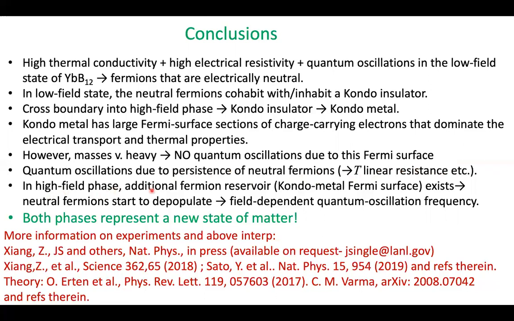And in the high field phase, the additional fermion reservoir, the Kondo-metal Fermi surface, exists, and the neutral fermions start to depopulate. We get a field-dependent quantum oscillation frequency. And because of scattering between these, we can see these oscillations due to the neutral fermions in the conductivity of this high field Kondo-metal state. Now, I have to say that both of these phases, the low field state, the Kondo insulator cohabiting with these neutral fermions, and this high field state, a Kondo-metal, a heavy fermion metal cohabiting with these neutral fermions, are a new state of matter.